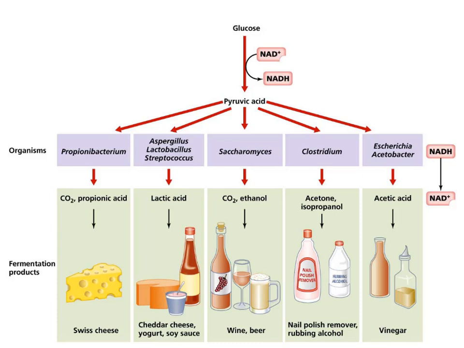And then Escherichia coli and Acetobacter, they make acetic acid, which is what makes vinegar. So remember, Louis Pasteur was very interested in what makes wine or beer versus vinegar. Well, it's because it's a completely different organism. In fact, it's a completely different domain. Saccharomyces is yeast. Escherichia and Acetobacter are bacteria. So we actually have lots of options for fermentation, and these are even just a few.